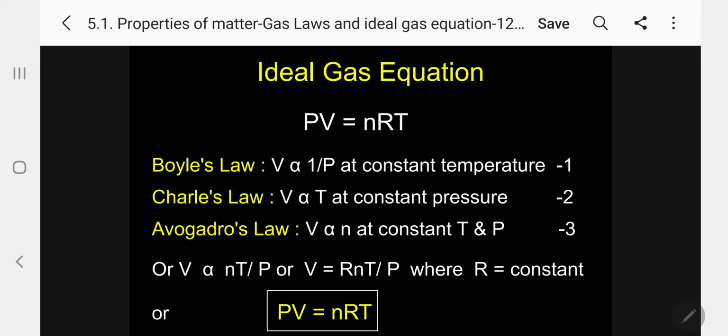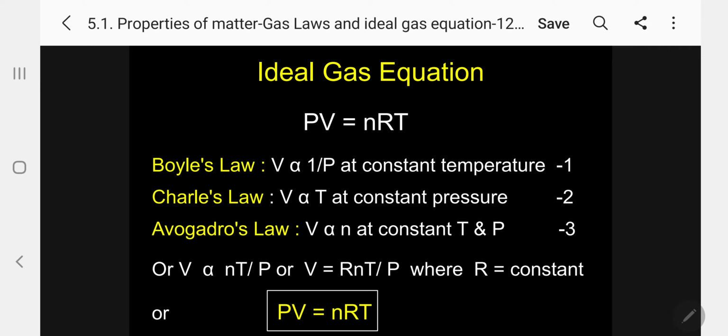Don't compare with compounds that we produce in the laboratory, so don't say ammonia gas. What I am saying is elements. Six are the inert gases, then five more I have given already: hydrogen, nitrogen, oxygen, fluorine, chlorine. So 6 plus 5, 11 gases are present.